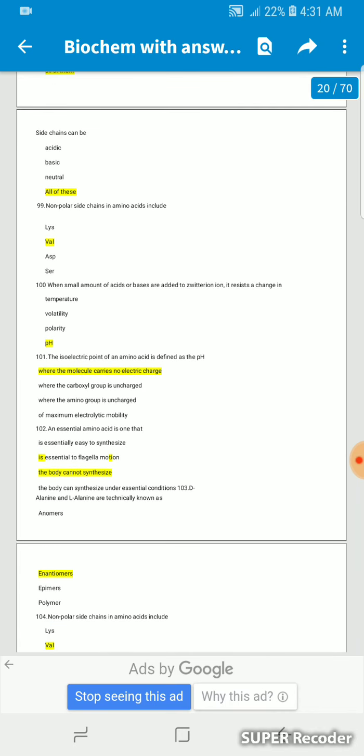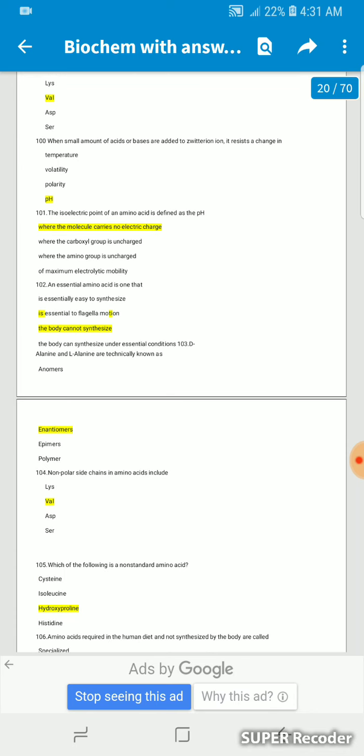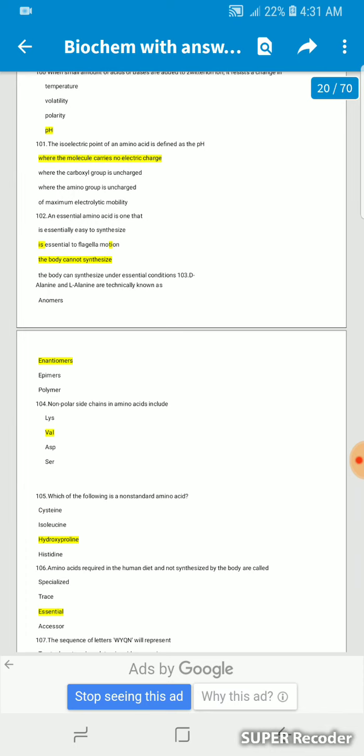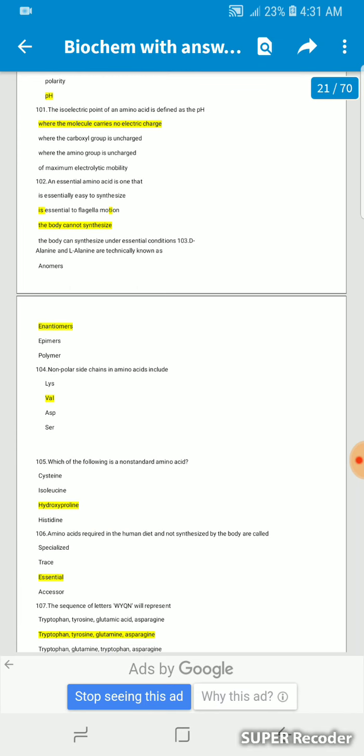Non-polar side chains in amino acids include valine. When small amounts of acids or bases are added to a zwitterion, it resists a change in pH. The isoelectric point of an amino acid is defined as the pH where the molecule carries no electric charge.